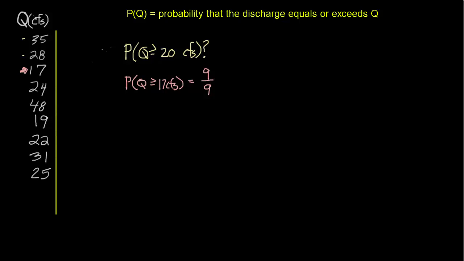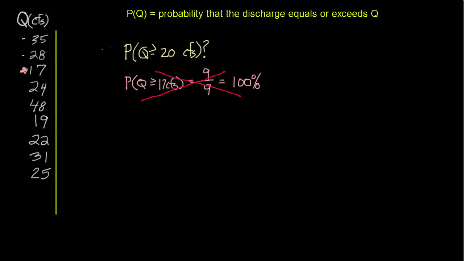Using that logic, we would infer that the probability that a discharge equals or exceeds 17 cubic feet per second is 100%, a sure thing. Now, obviously that's an overreach. There's no way we can be that sure, because we only have 9 days worth of data, and there may very well be other days with discharges smaller than that. So this is not a correct formula to use, because it leads to this sort of overreach statistically.